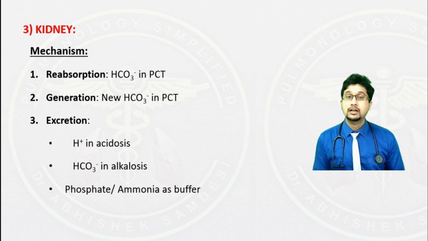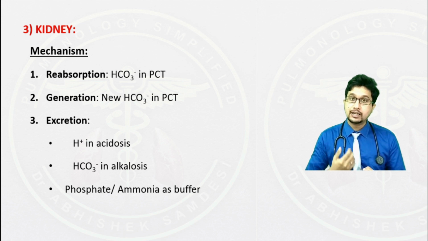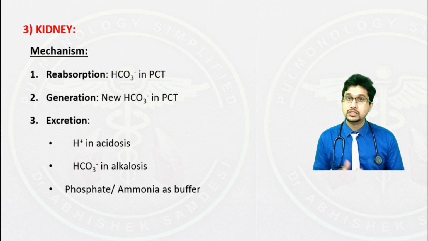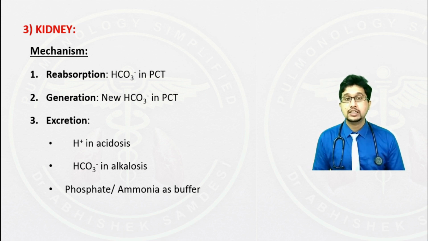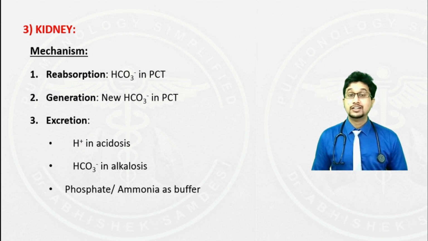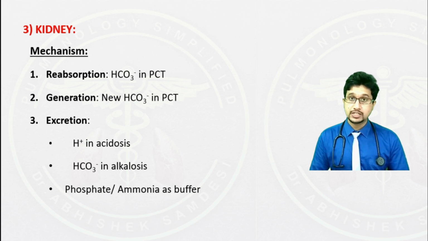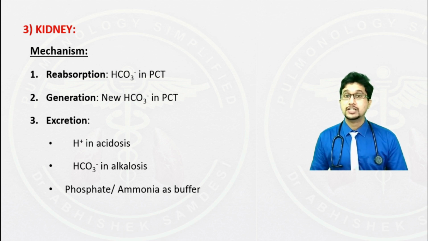By these mechanisms, the kidneys play a role in regulation of pH where it tries to retain the bicarbonate or excrete excessive hydrogen ions in case of acidosis, or it can excrete increased amounts of bicarbonate in case of alkalosis. The renal regulation of pH takes hours to days to compensate the abnormal pH. The clinical application of the renal pathologies and associated metabolic disorders shall be discussed in the next video, which will be the pathophysiology and clinical manifestations in metabolic acidosis and alkalosis.